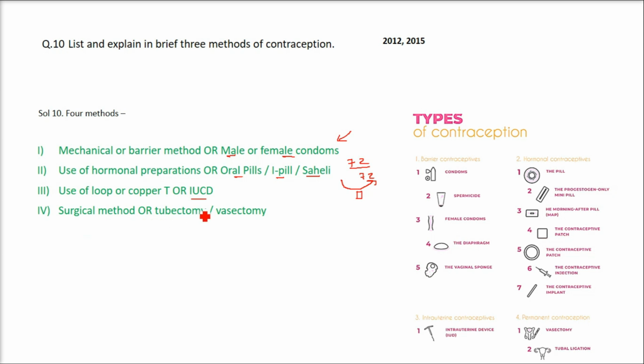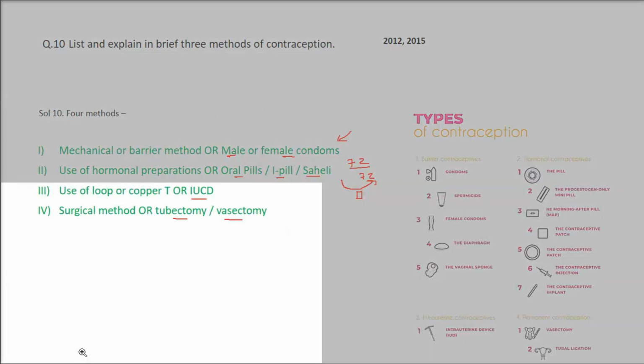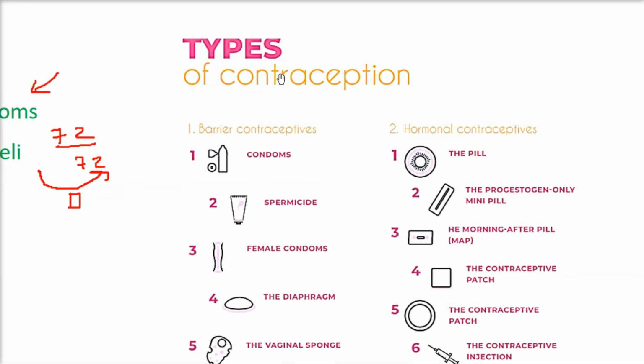Fourth, the surgical method, that is an invasive method, tubectomy or vasectomy, that is called nasbandi. This can also be done. I'll show you so that you remember more. These are the types of contraception.